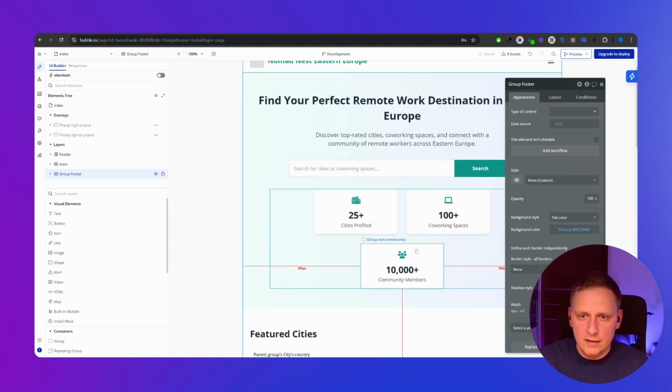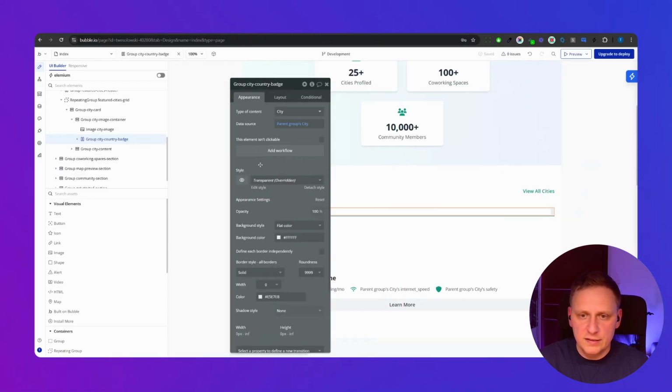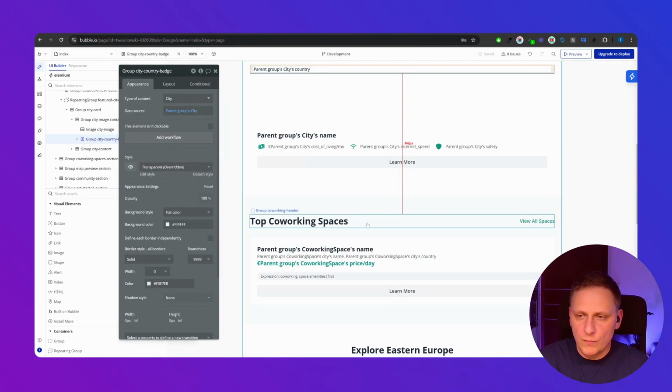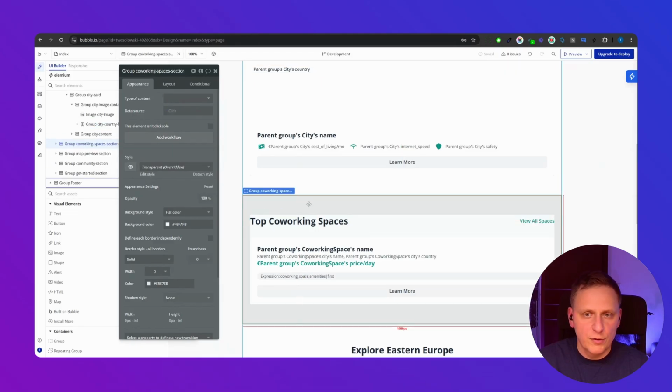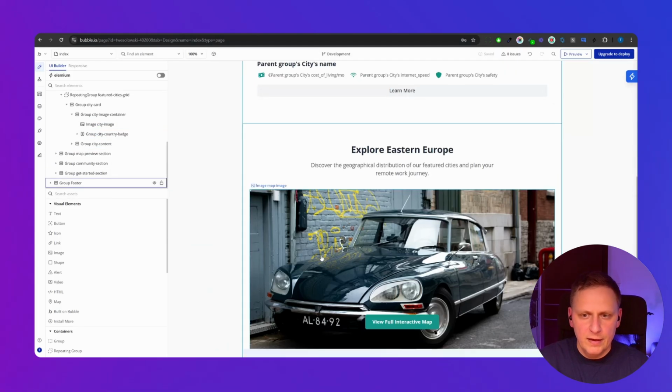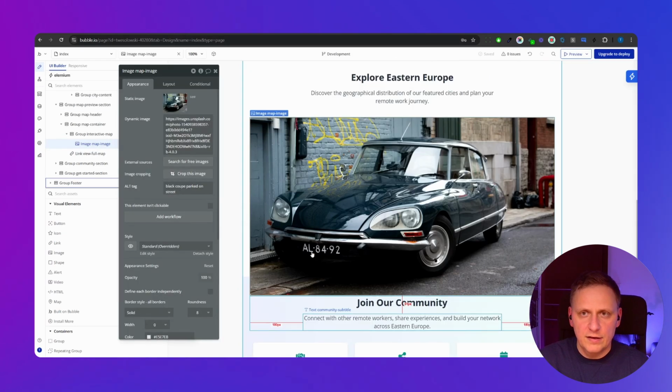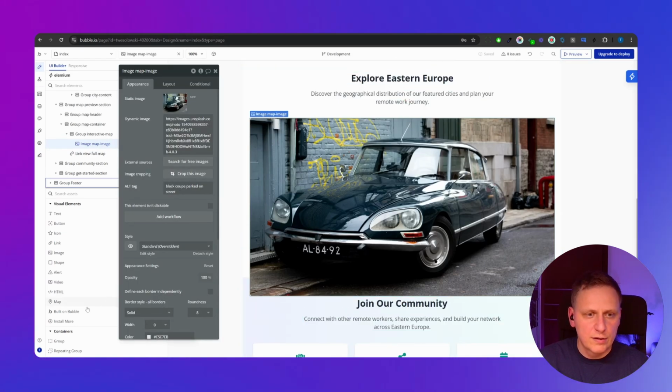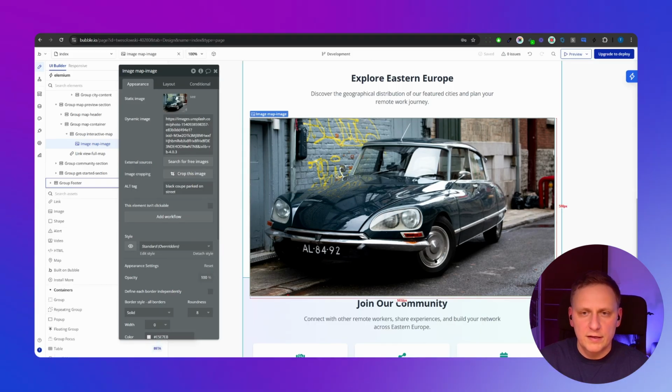What else? I think the featured seat is here, and the top co-working space. I don't need the top co-working space here on the main page, so I will just remove it. And here I've got the Explore Eastern Europe, and here is the image.